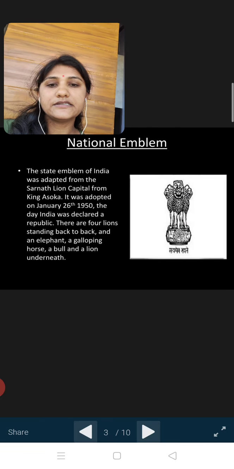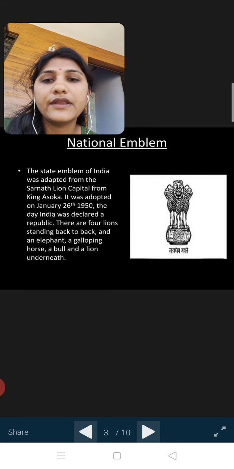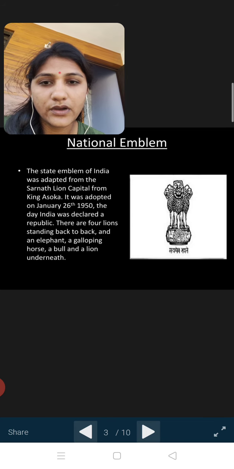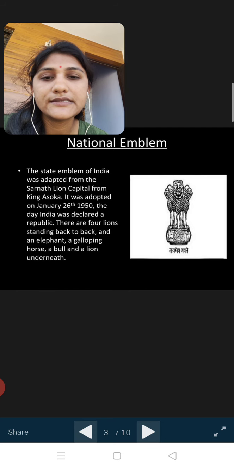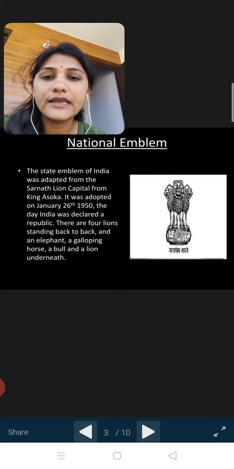Next comes the national emblem. The state emblem of India was adapted from the Sarnath lion capital of King Ashoka. It was adopted on January 26, 1950, the day India was declared a republic.